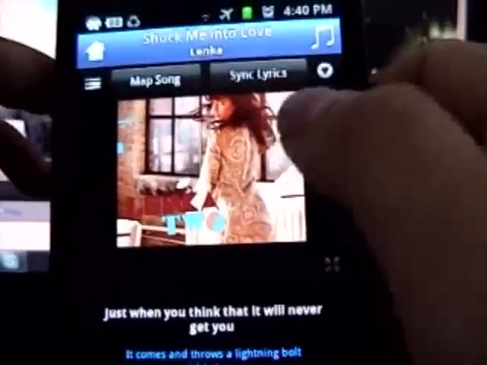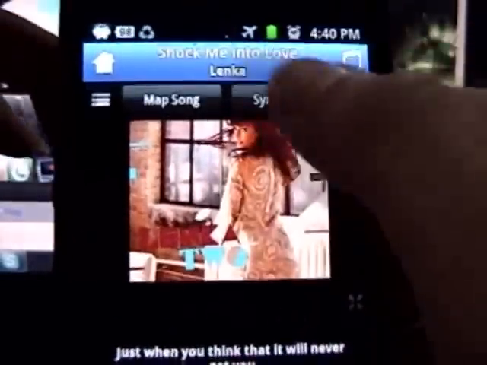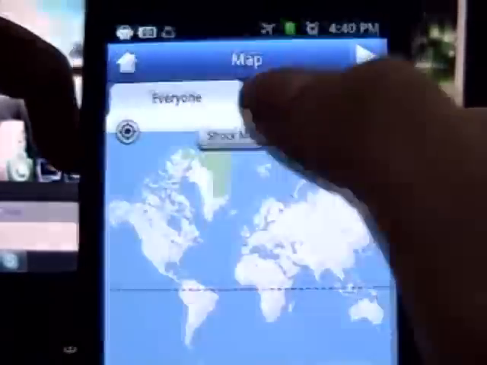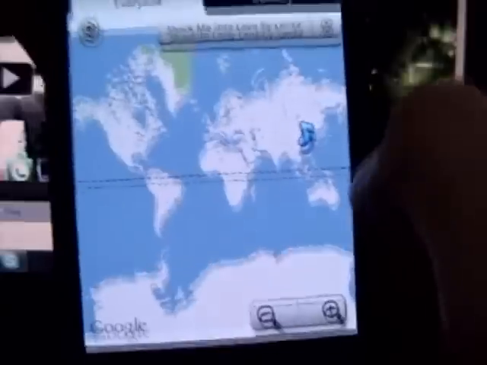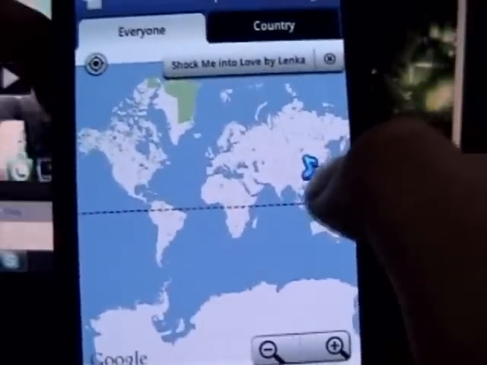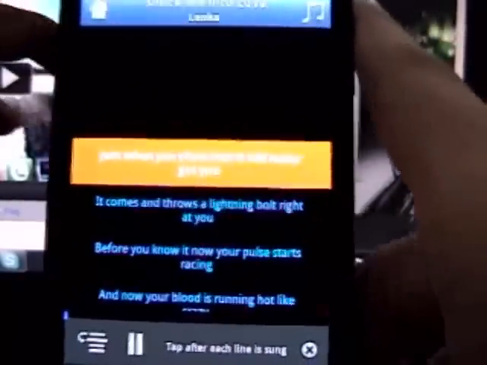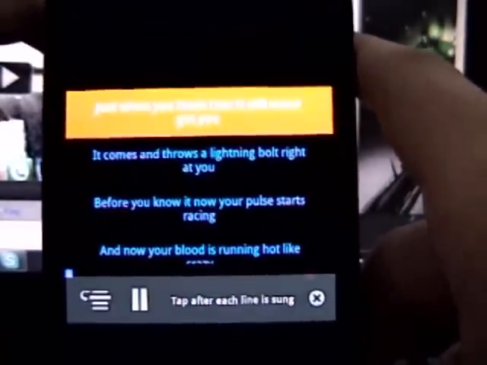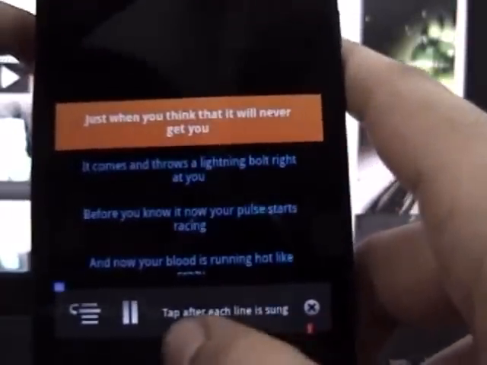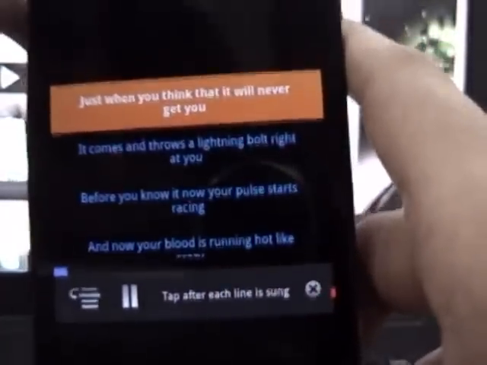Now if you give one click here, you can actually map the song, which means wherever people in the world are actually listening to it. I think only I am listening to it right now. And you can sing the lyrics. Now by singing the lyrics, it sings the lyrics with the song. See? Tap after each line is sung. So you can actually sing it by yourself, but I'm not gonna do that.